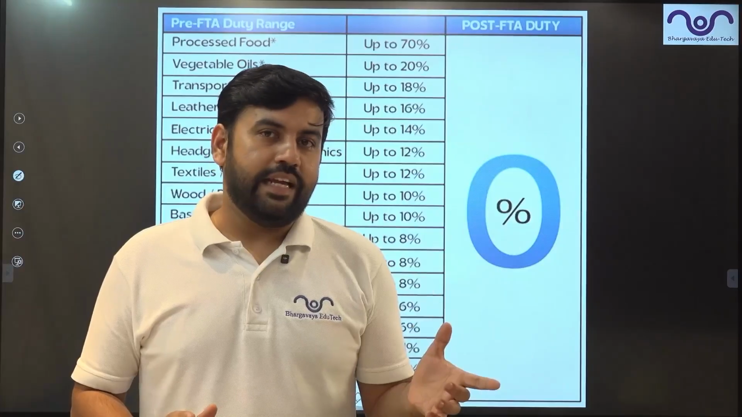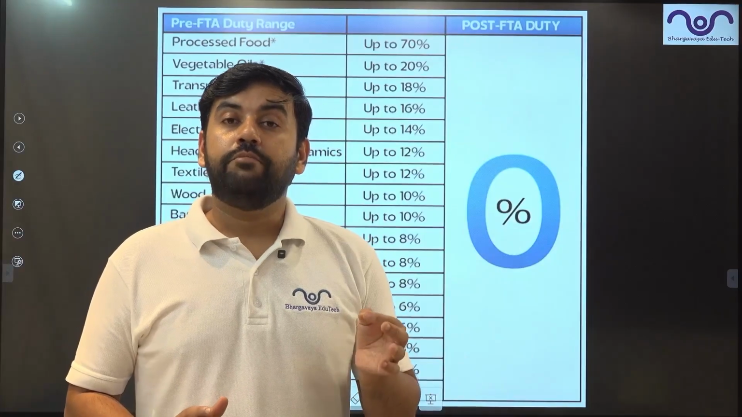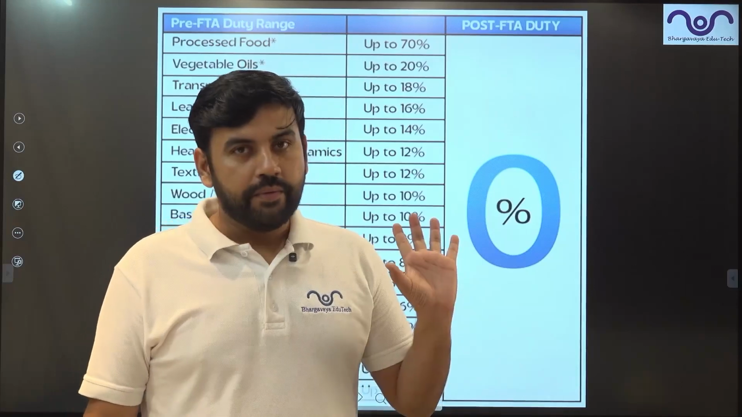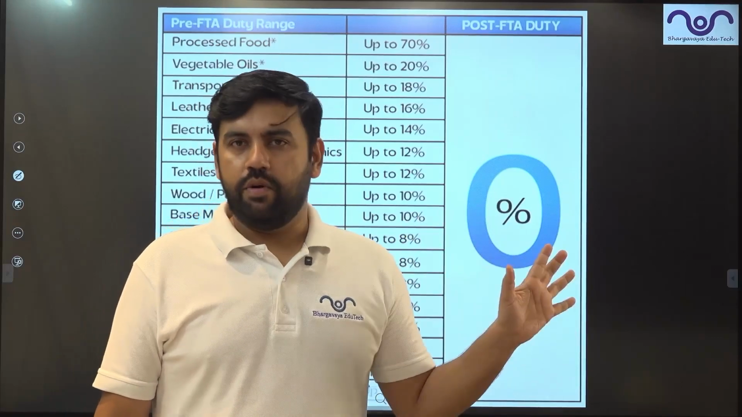That's why it is FTA. FTA means more than 85% of the items which were traded between India and UK are now under this agreement. 15% maybe are out of this.